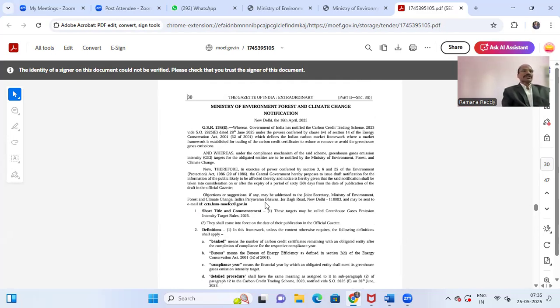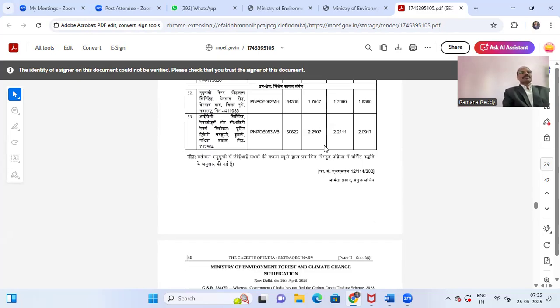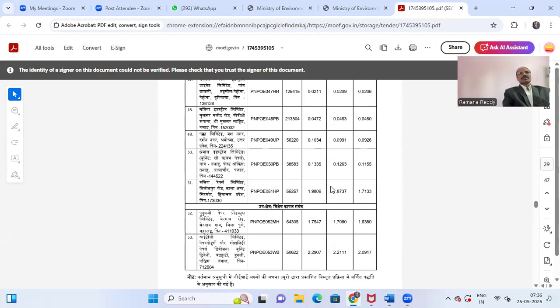Objections and suggestions, if any, may be addressed to the Joint Secretary, Ministry of Environment, Forest and Climate Change, Indira Paryavaran Bhawan, New Delhi, where the address is given. So these are the draft rules for public comments.